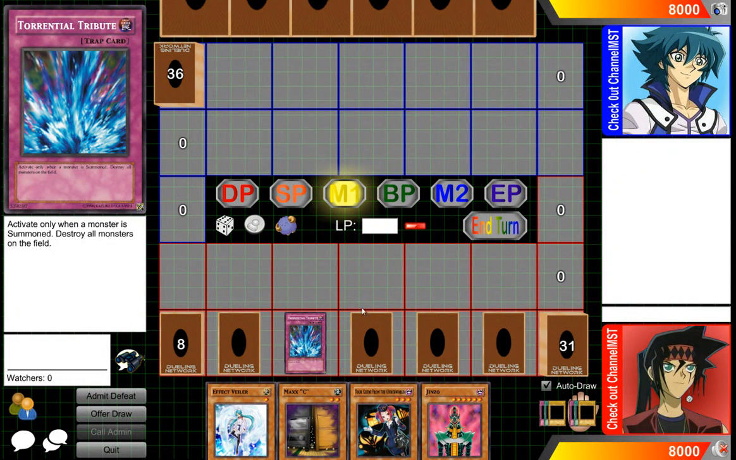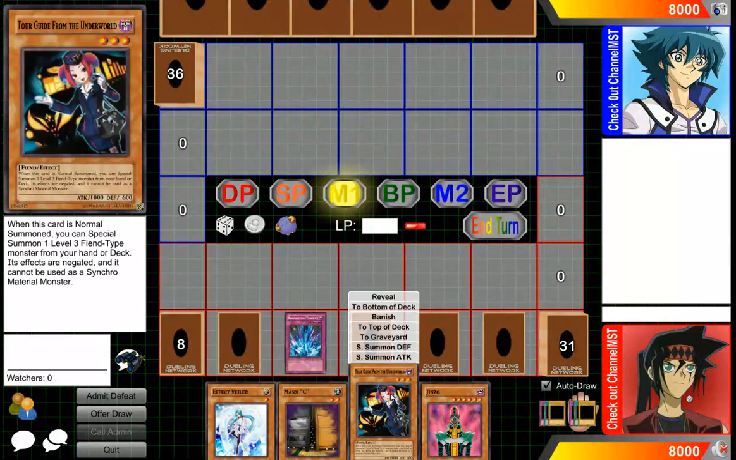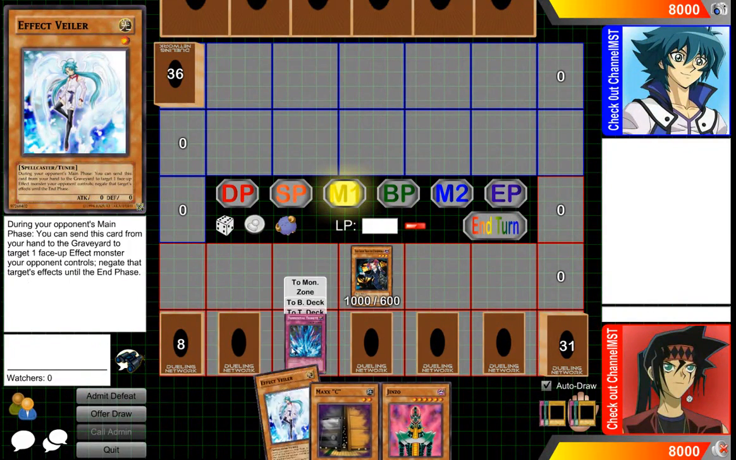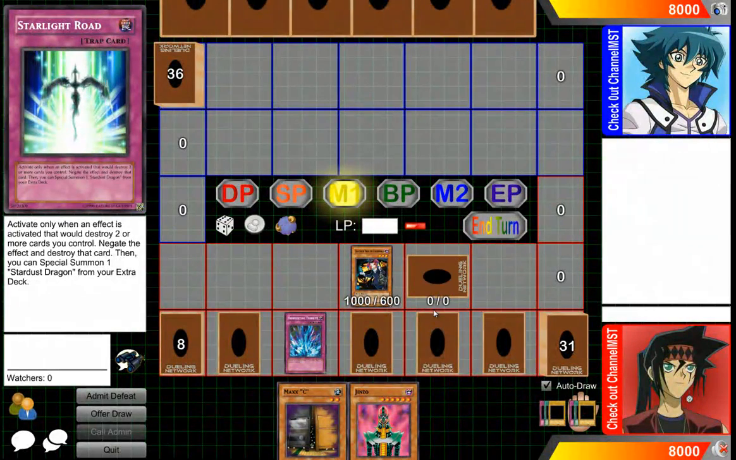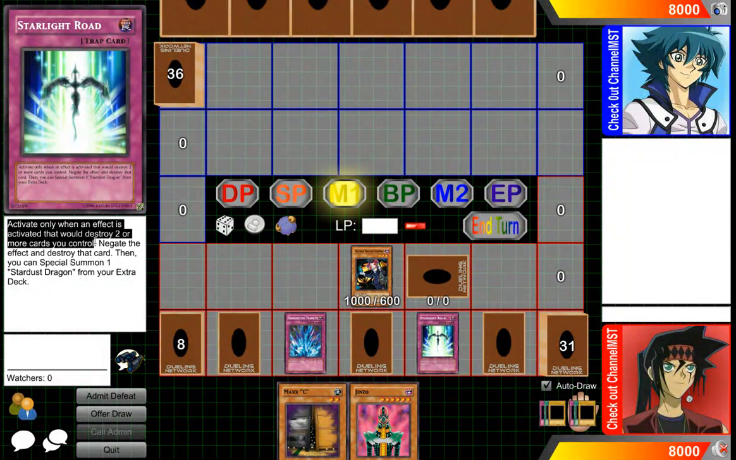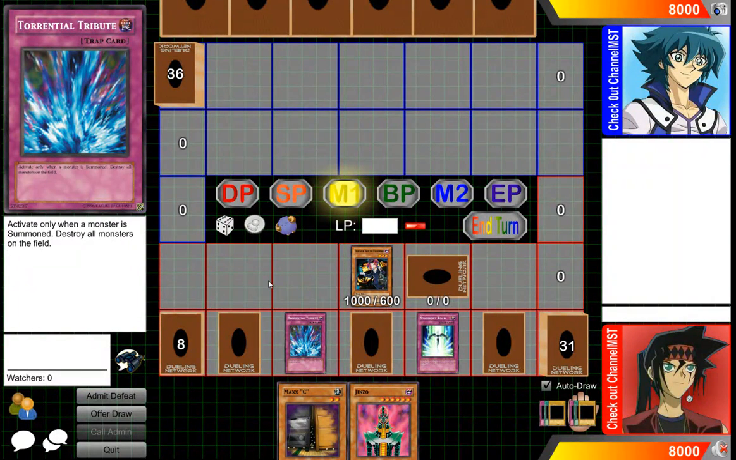So for example, if I go Torrential Tribute and I have 2 monsters on the field, and then my opponent chooses not to respond to Torrential Tribute, then I can chain Starlight Road to my own Torrential Tribute because the requirement for Starlight Road has been met, which says that you can only activate this card when 2 or more cards you control are going to be destroyed. So once the requirement or condition has been met, you can activate a card. So there's cards like that where the condition has to be met in order for them to be activated. So those are those kind of cards.